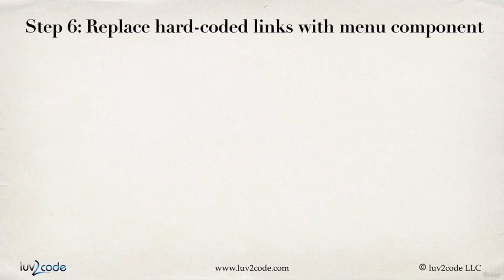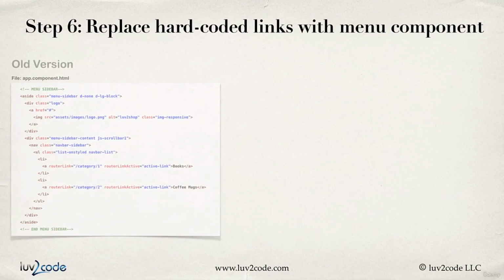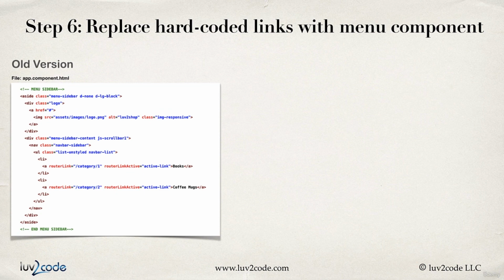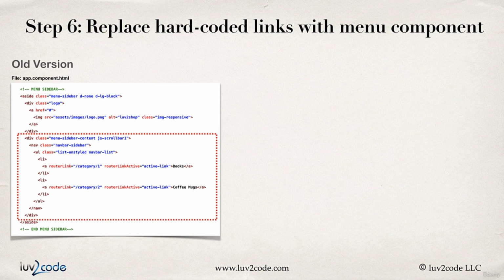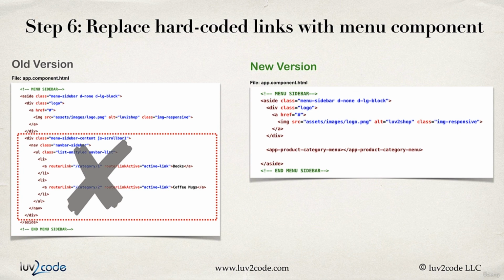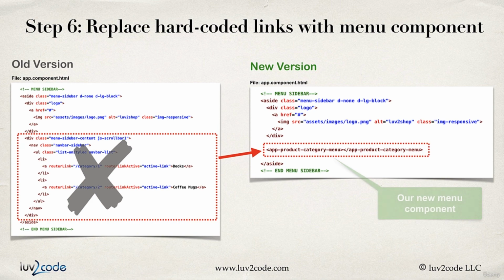Alrighty, our final step, step 6, replace the hard-coded links with the menu component. So currently in our app.component.html, our old version, we have some hard-coded links in our application. And remember earlier I said, hey, let's get the basics working, but we'll make this more dynamic in the future. So this is where we're at now. So we're going to get rid of all of that hard-coded code, and we're going to make use of our menu component. So we'll make use of our selector here, app-product-category-menu. So that's the selector for our new menu component.